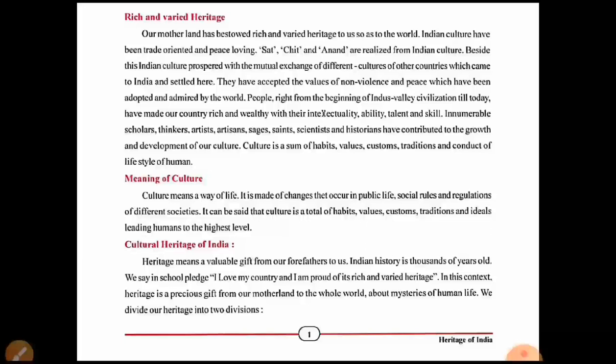People right from the beginning of the Indus Valley civilization till today have made our country rich and wealthy with their intellectuality, ability, talent, and skill.